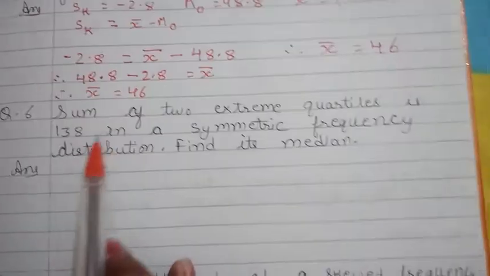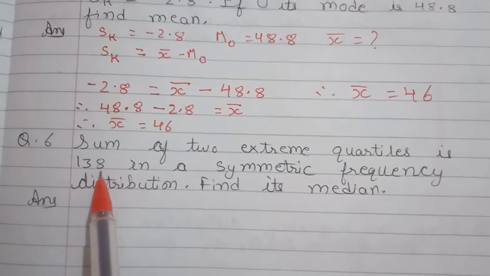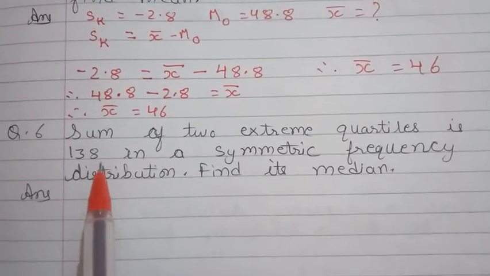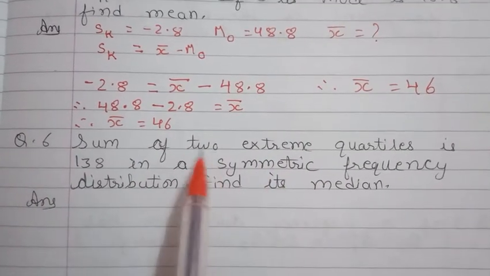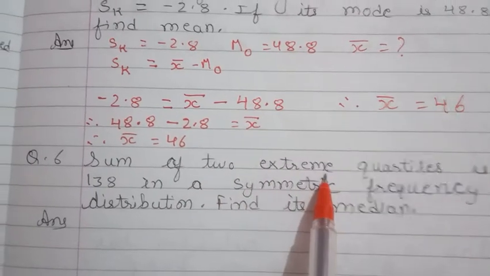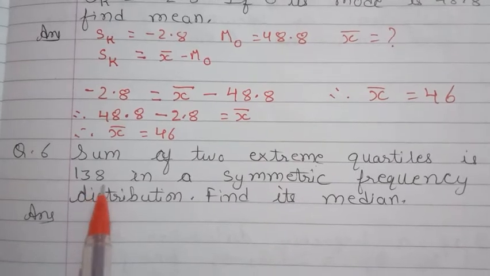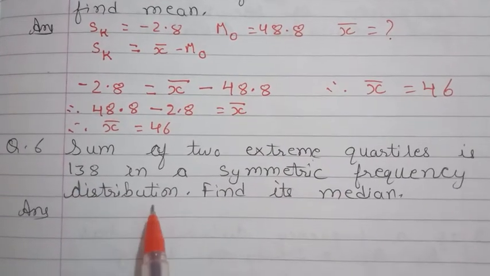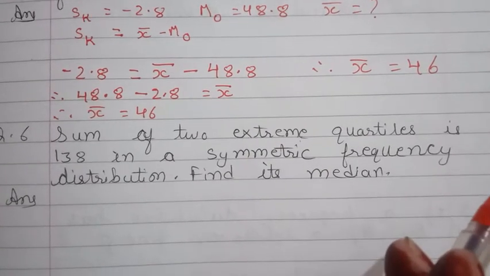Next question. Sum of two extreme quartiles is 138. Now which are the extreme quartiles? Three quartiles we have, Q1, Q2 and Q3. So extreme quartiles are Q1 and Q3. So sum of two extreme quartiles, that is Q1 and Q3, is 138 in a symmetric frequency distribution. Find its median. You have to find the median value.